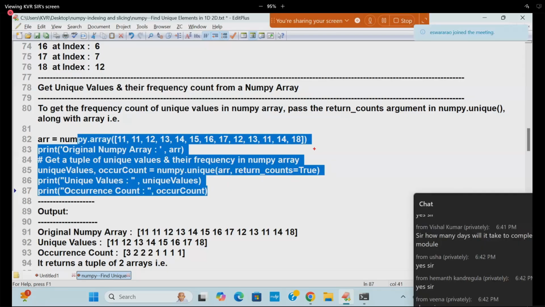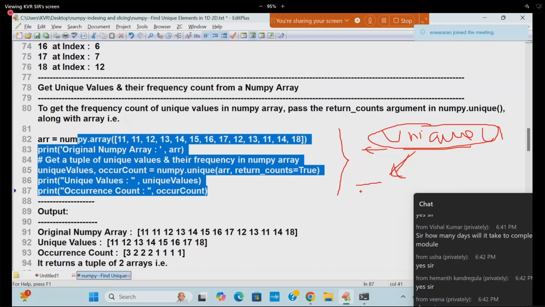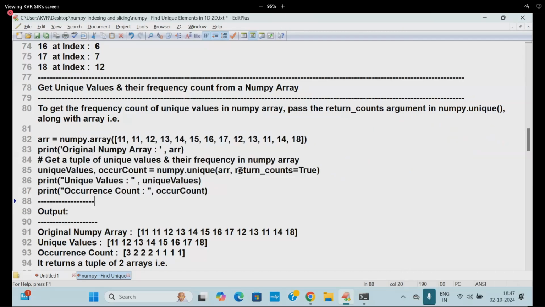Why am I specially explaining this? Because one of my students got this question in a product-based company: write code for finding unique values and their indices and their count without using the unique function. You would normally use the unique function directly, but they are checking how you write the code for unique by yourself. They are just checking your intelligence here. So I write unique with return_counts equal to True. Unique values I am printing, and the occurrence count also will be printed.